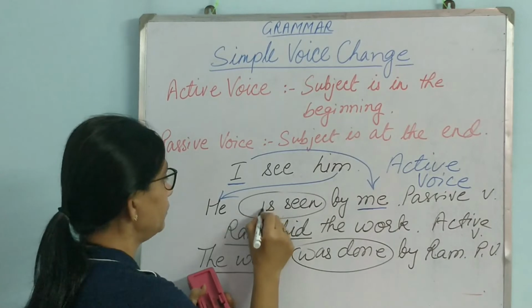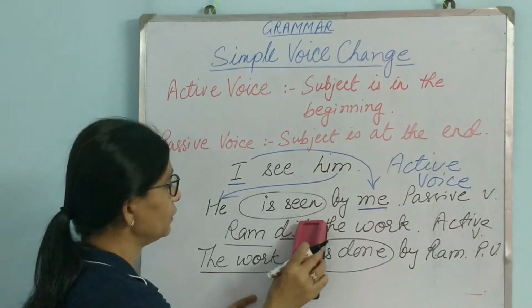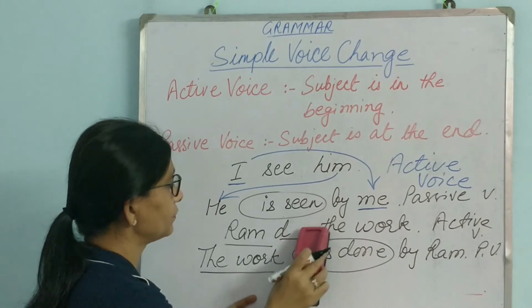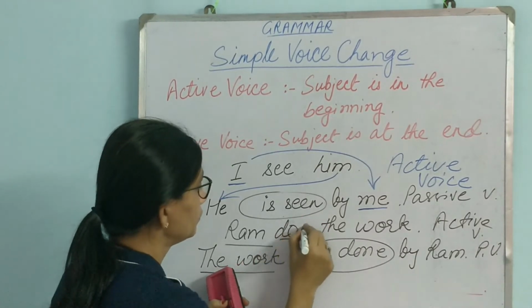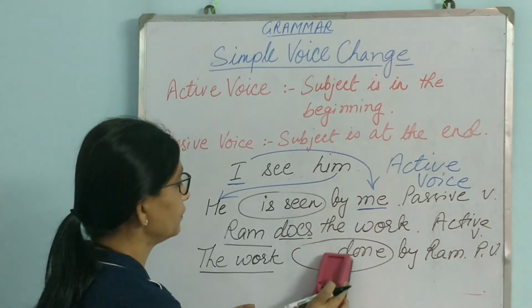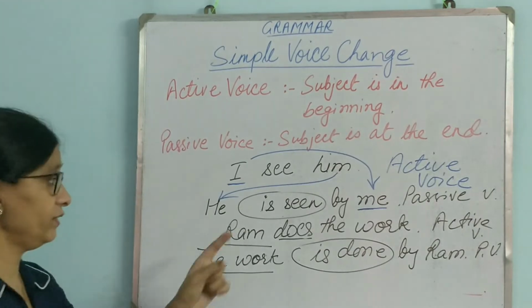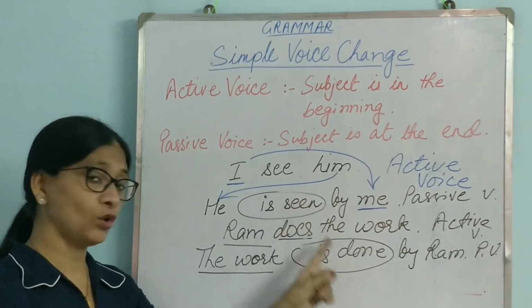He is seen by me. Ram does the work. Present tense, if we write: the work is done by Ram. So we see that the past participle form is always there.